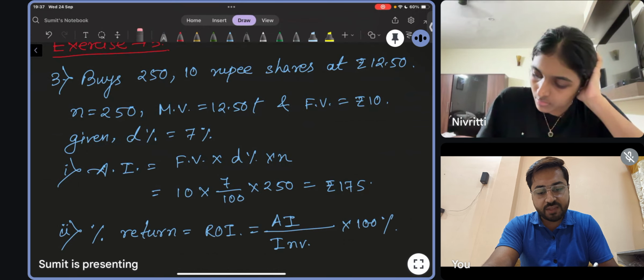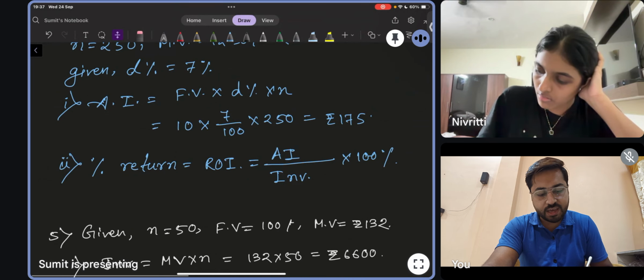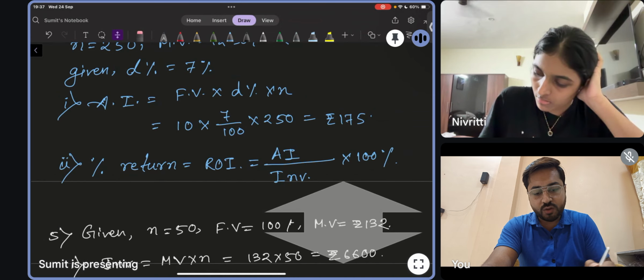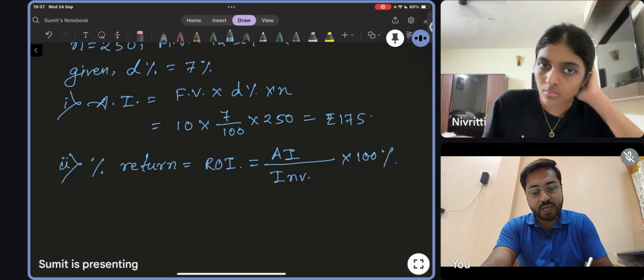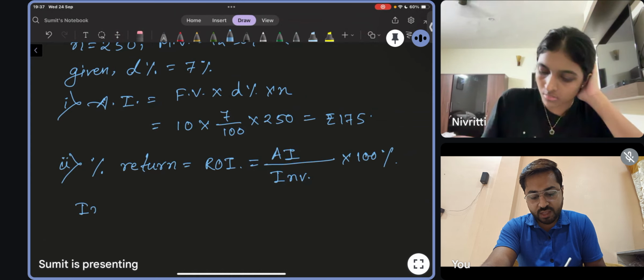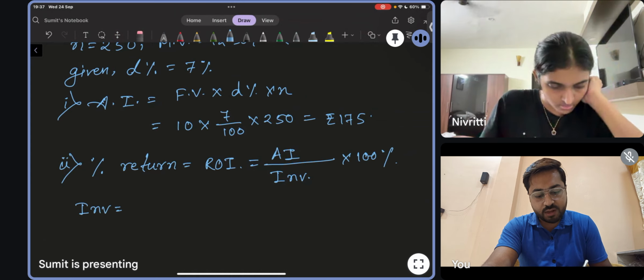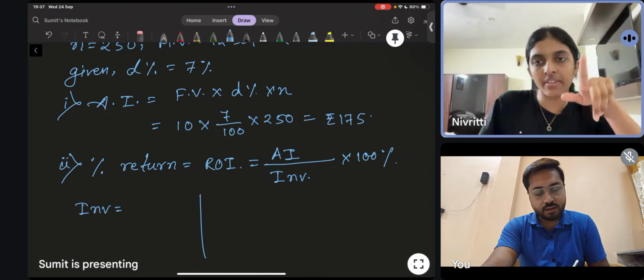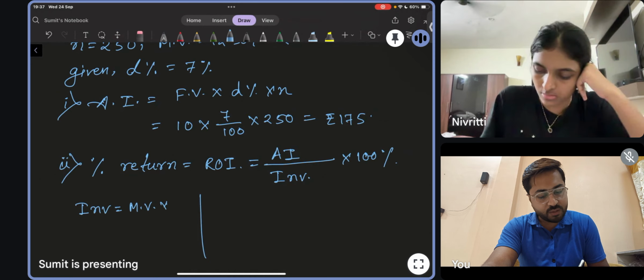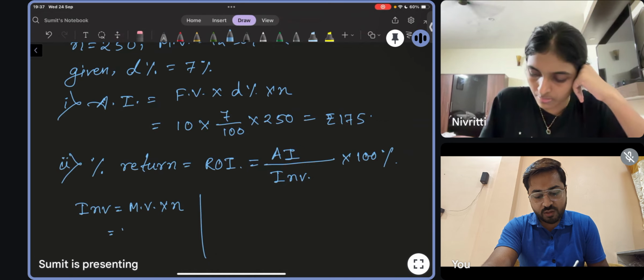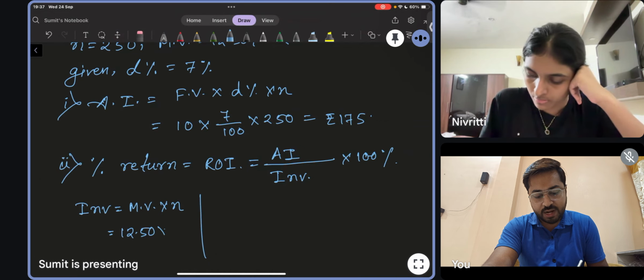So we have the AI. We know what is the value. So how much is the AI? AI is 175, but we don't have the investment, so therefore only I will find the investment over there. Investment, how do you calculate? That is market value into number of shares. The market value is 12.50 and the number of shares is 250.